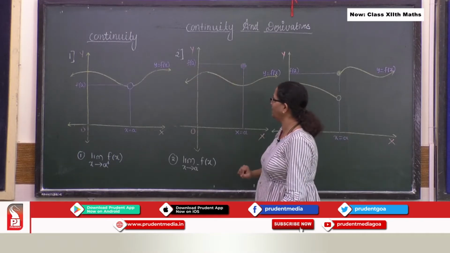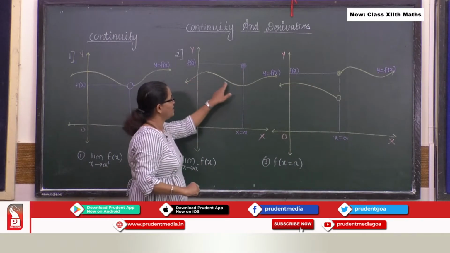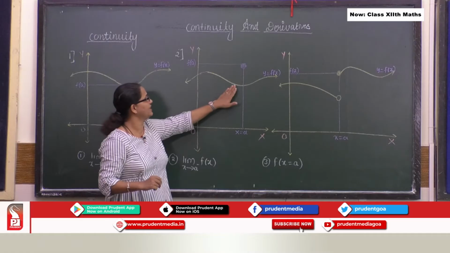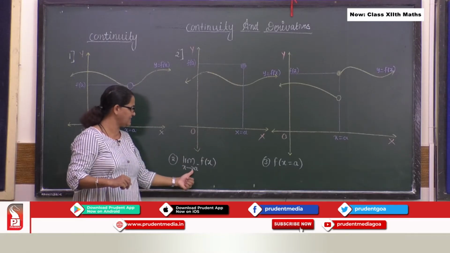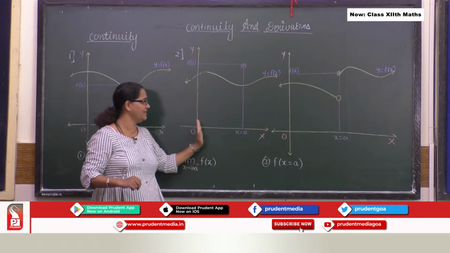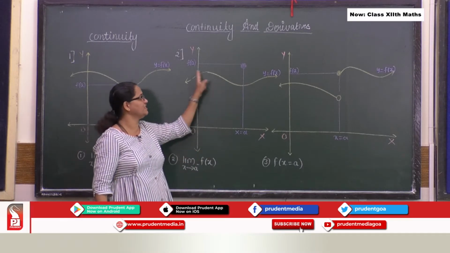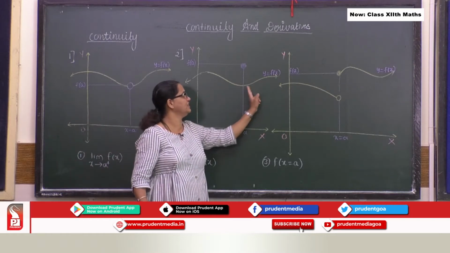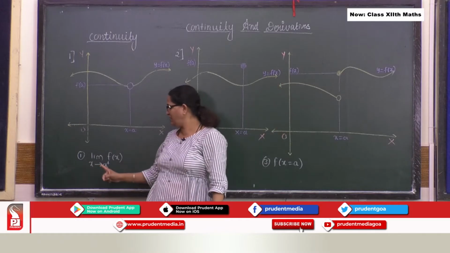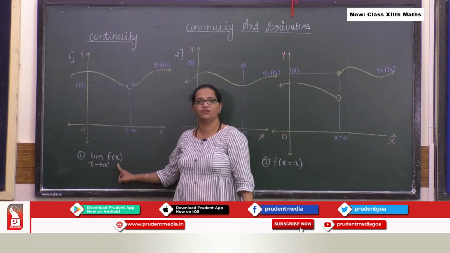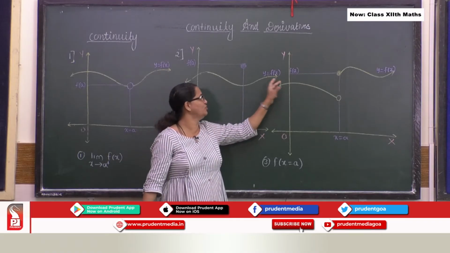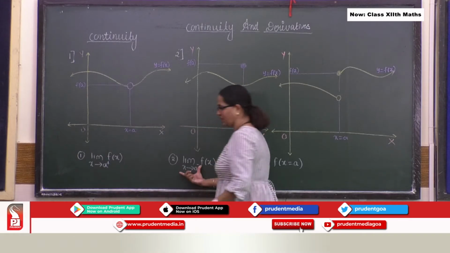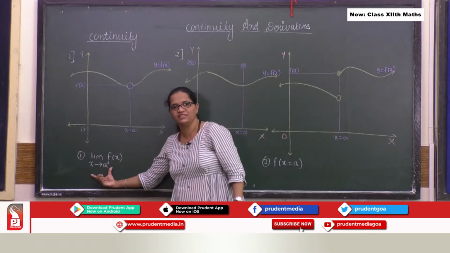Now if you look at the second one over here, you can see the curve is smooth. Over here I can say the left hand side, so x tends to a minus, all the negative values of a give me a smooth curve. Perfect. Now if I go to the right hand side of the function, this curve again is smooth. So obviously limit x tends to a plus f of x exists and it is smooth, and you can see the flow is continuous. So I can say here the first condition is equal to the second condition.